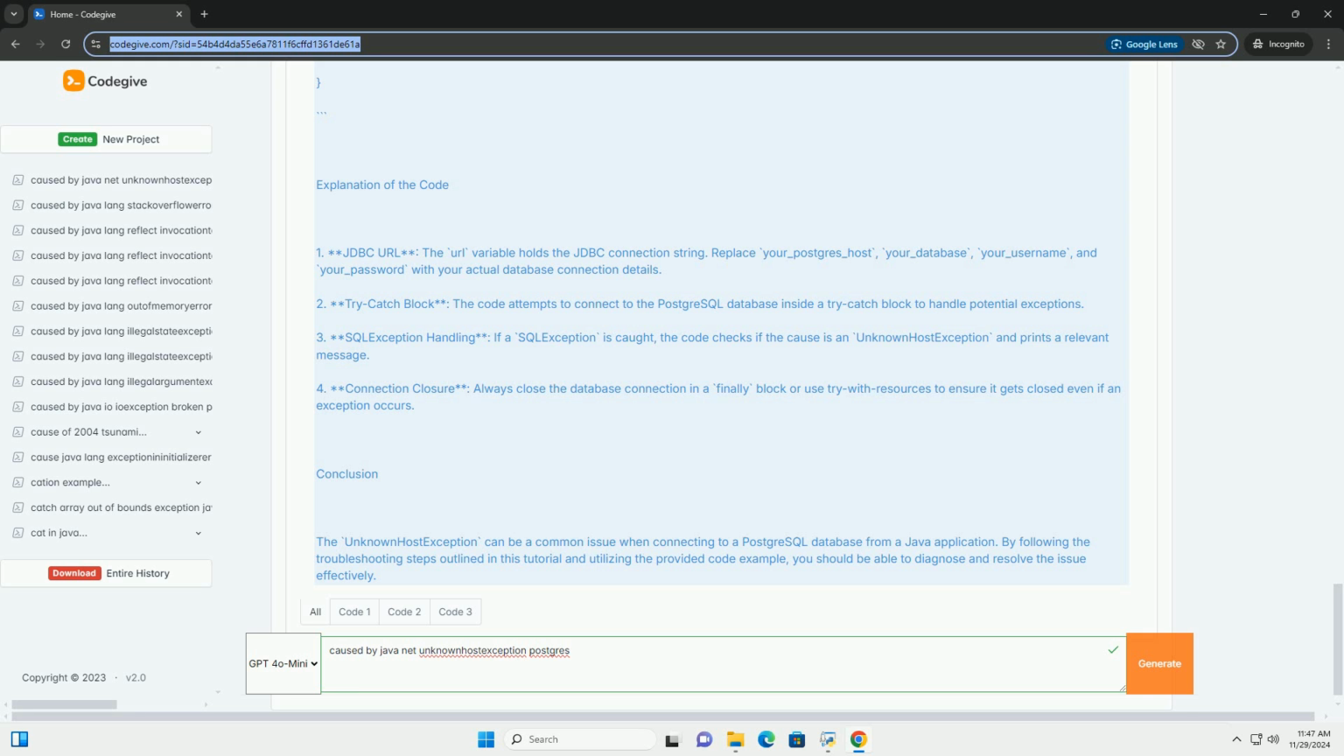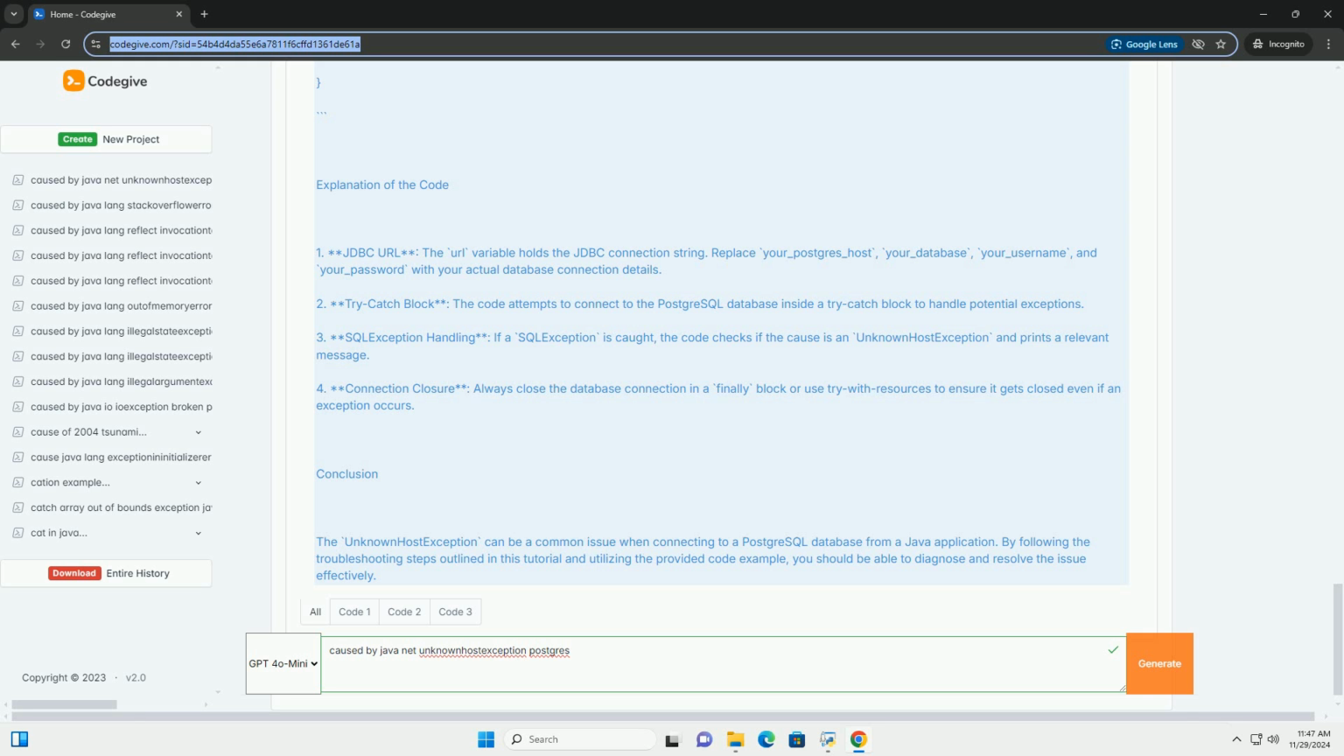Troubleshooting steps. 1. Check host name. Verify that the host name in your connection string is correct. 2. Ping the host. Use the command line to ping the host name to check if it resolves correctly. 3. Check DNS. If using a host name, ensure that DNS is correctly resolving it. You can use tools like nslookup or dig. 4. Check network configuration. Ensure that your firewall or security group settings allow traffic to the PostgreSQL server. 5. PostgreSQL status. Ensure that the PostgreSQL server is running and accessible.